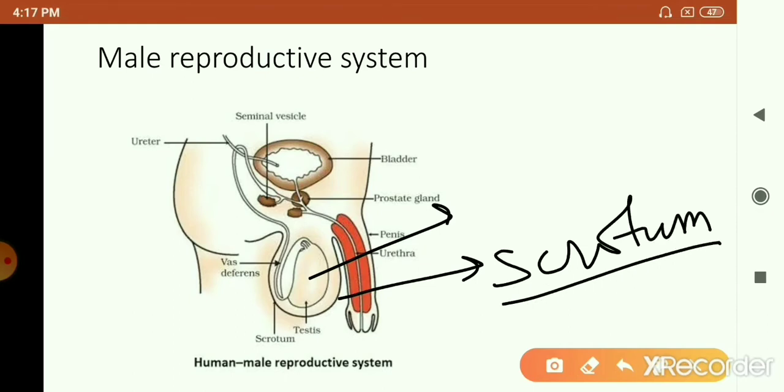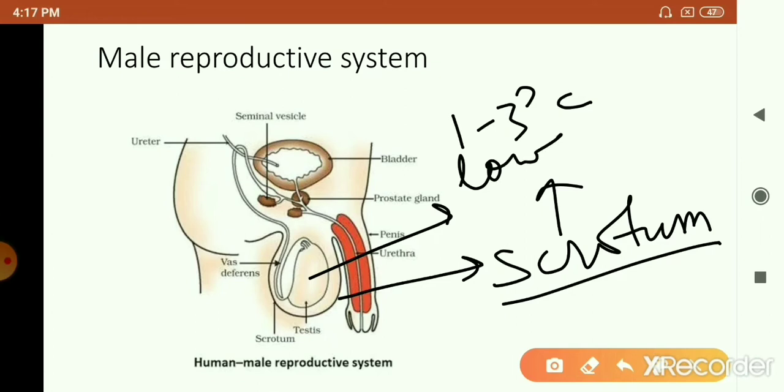The role of the scrotum is to maintain the temperature of the testis 1 to 3 degrees Celsius lower than the body temperature. This is required for the formation of sperms. So that's the role of the scrotum.